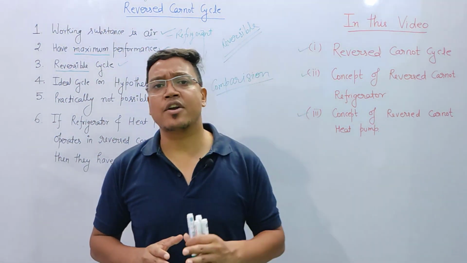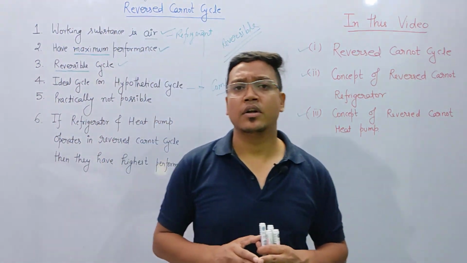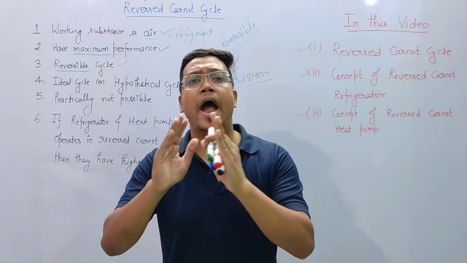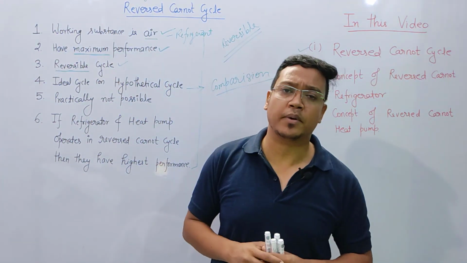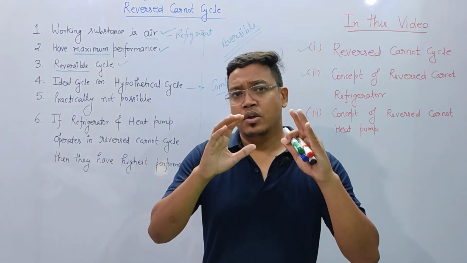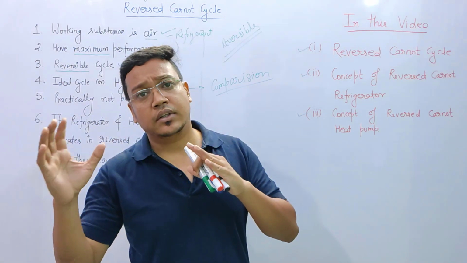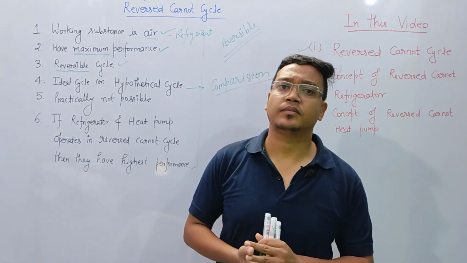In Carnot cycle, there are 4 processes. There are 2 reversible isothermal processes and 2 reversible adiabatic processes.